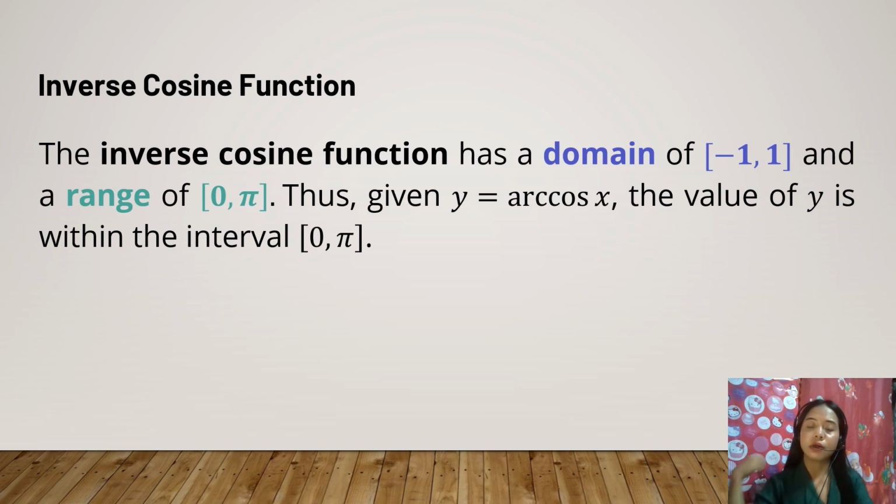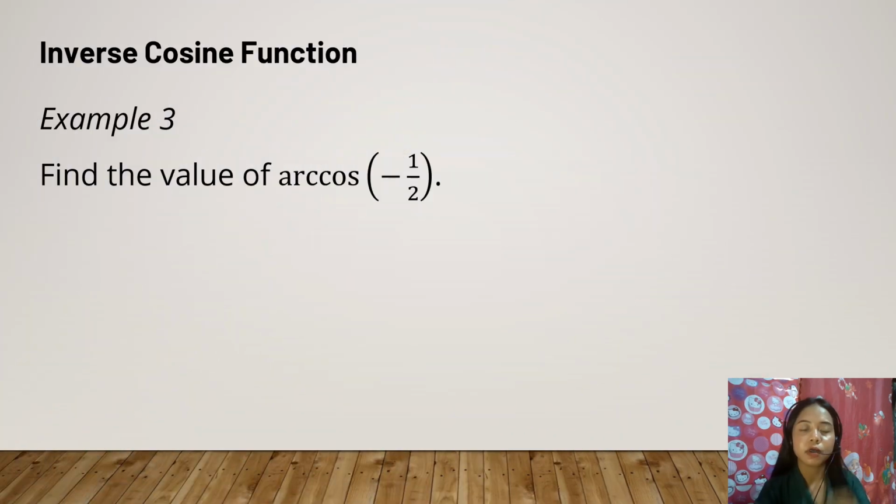Okay? I will give you another example. Find the value of arccosine of -1/2. Okay?